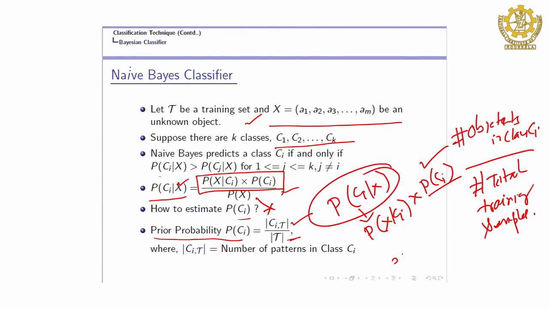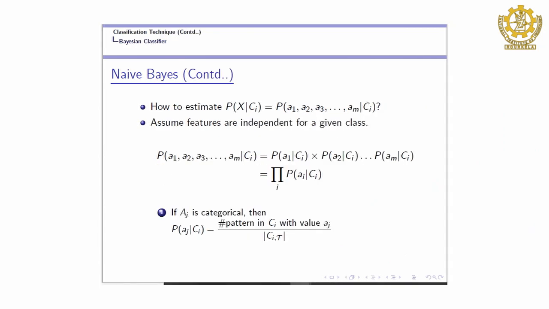For this one we will use the naive Bayes formula. Now, we explore this one: probability of X given C I. What is X, by the way? X is nothing but the values of each of the features. So, we can write the probability of X given C I as the values of A1, A2, A3 up to AM for a given class C I. We have to find this value at the end of the day.